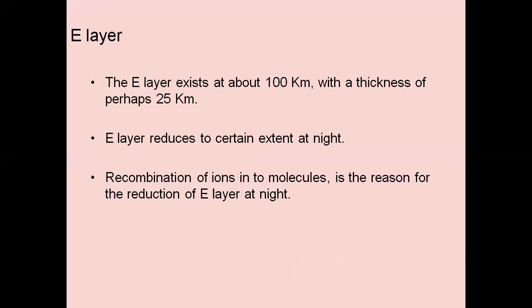During night time, the thickness becomes less than 25 kilometers, because the ions and electrons in the E layer recombine into molecules and reduce the thickness.